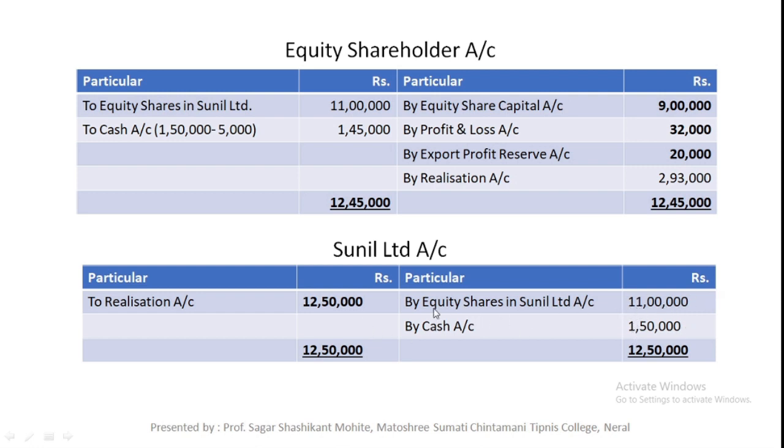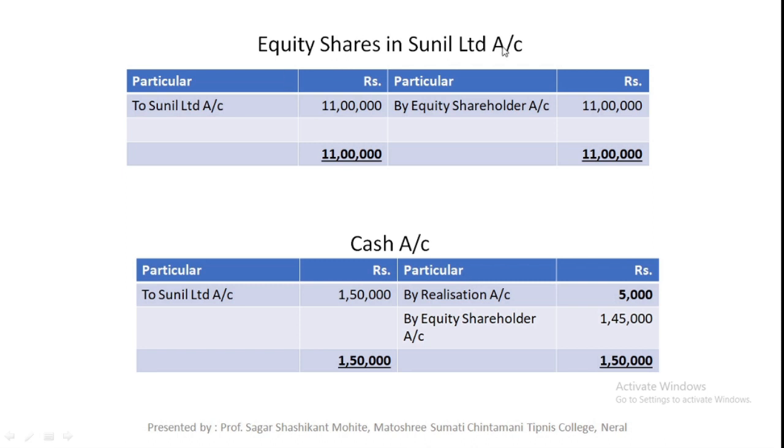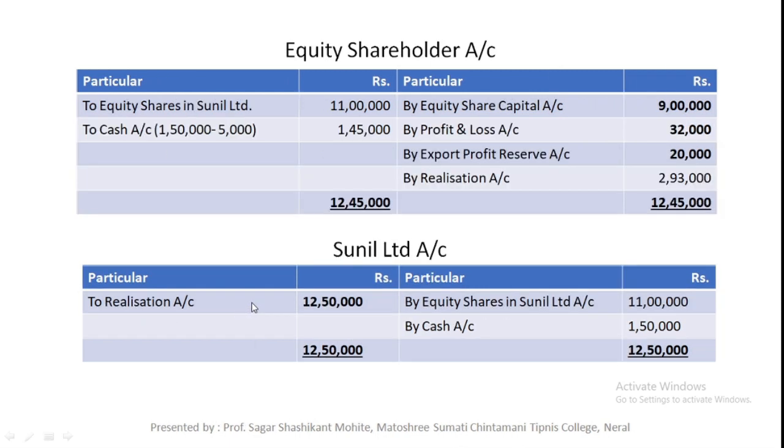That is, equity shares in Sunil Limited account debit to Sunil Limited account, cash account debit to Sunil Limited account, and at the credit side of Sunil Limited account, by equity shares in Sunil Limited account 11 lakh, by cash account 1,50,000.